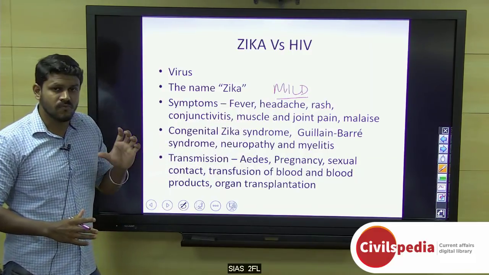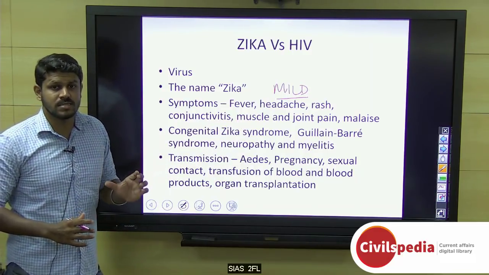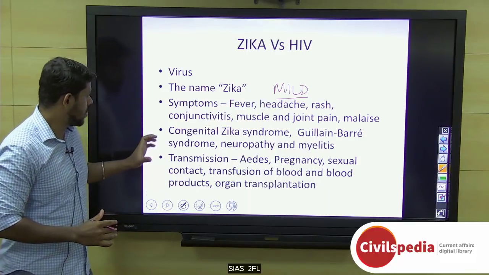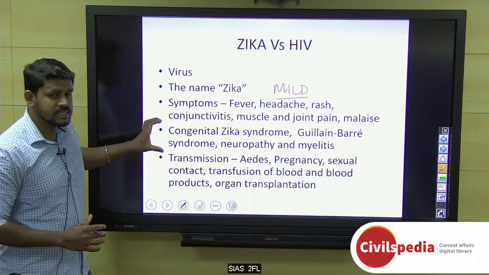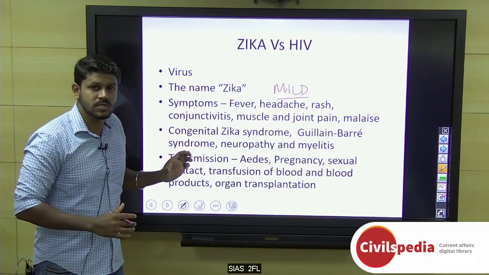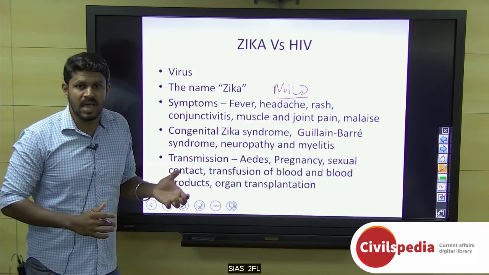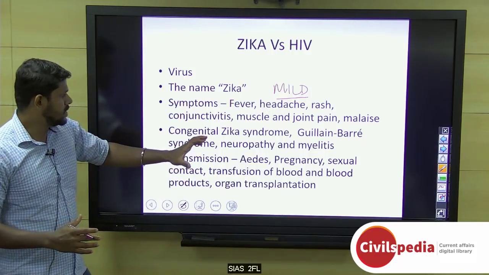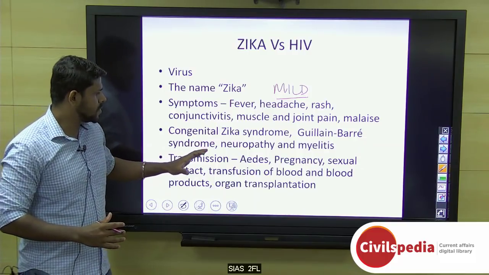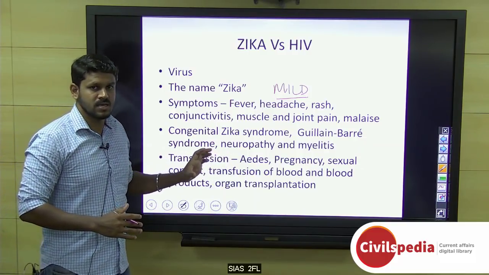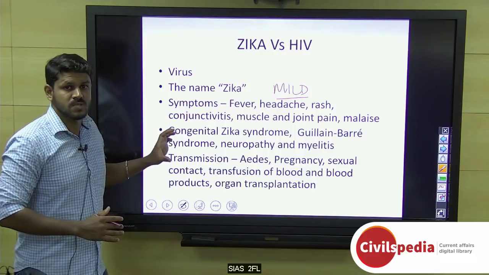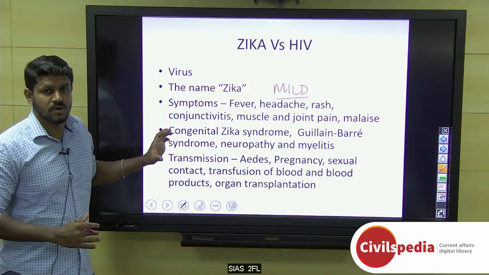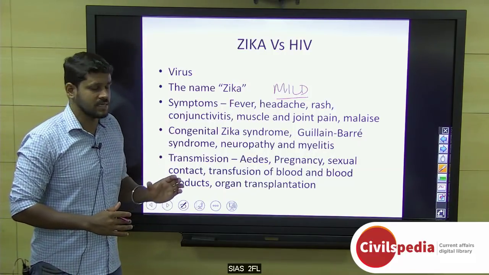Some of the very important complications this disease could lead to are congenital Zika syndrome, which includes microcephaly and other congenital malformations of the child, and Guillain-Barré syndrome, neuropathy and myelitis. These are the important medical complications that could arise because of infection with Zika virus.